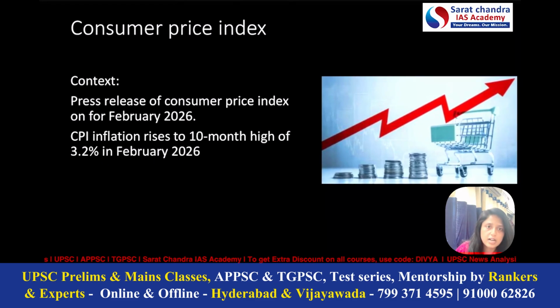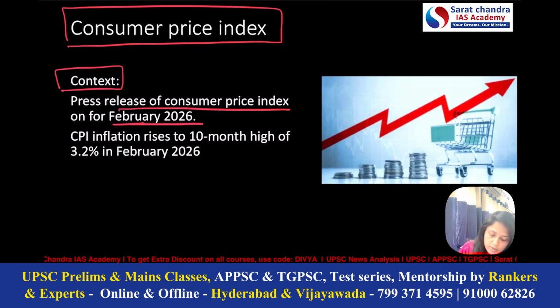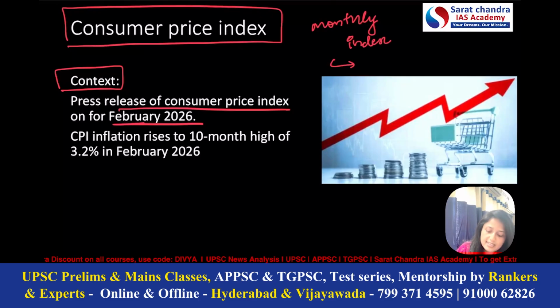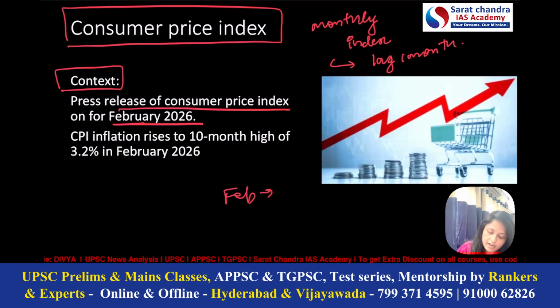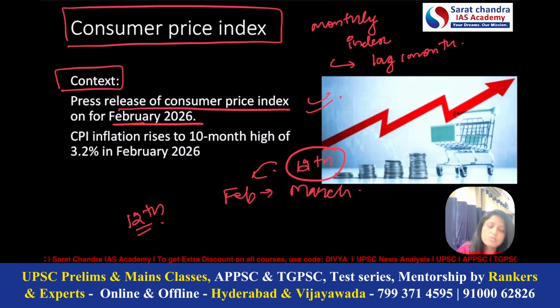So, our first article here is about the consumer price index. First of all, the context is related to the release of consumer price index, because this is a monthly index. And that too, this index is released with a lag of 1 month. For example, the CPI of February will be released in March. Another important thing is it is released on 12th of every month. So here on 12th of March, the CPI data of February was released. So this is the first context.